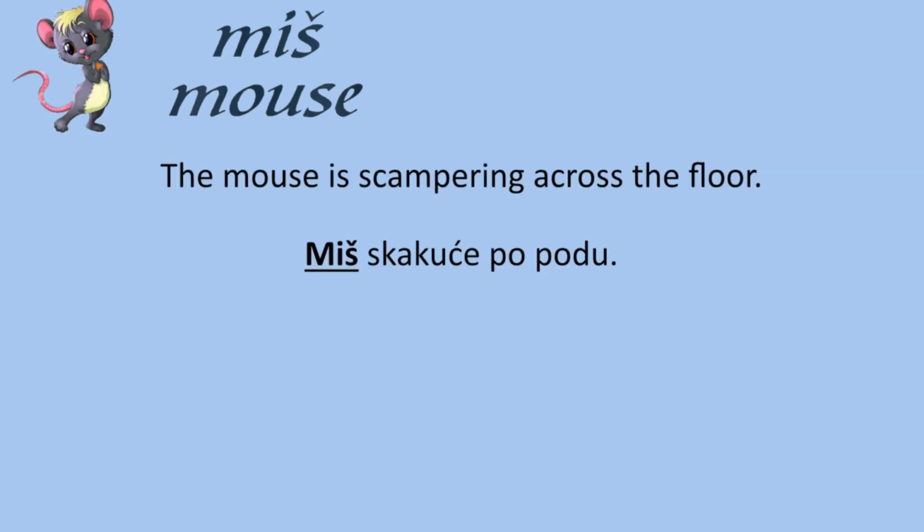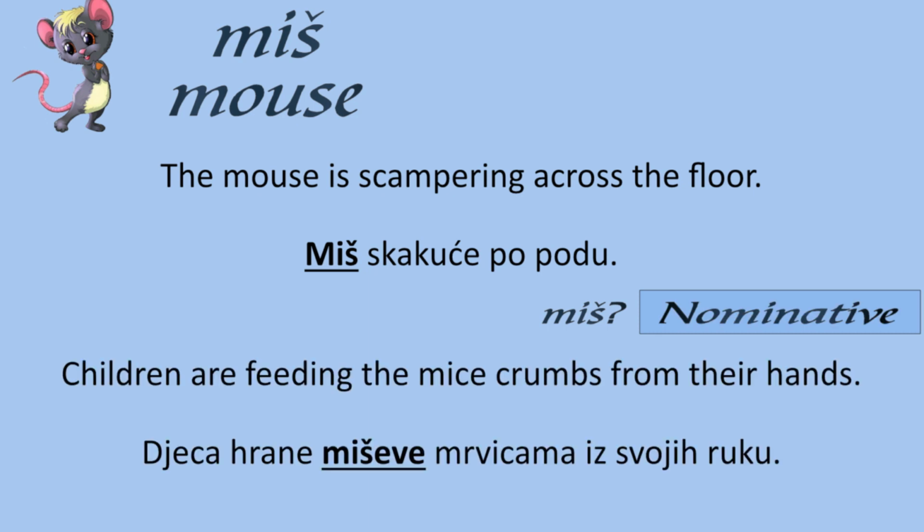Mouse is miš. The mouse is scampering across the floor. Miš skakuće po podu. Miš is in the nominative case. Children are feeding the mice crumbs from their hands. Djeca hrane miševe mrvicama iz svojih ruku. Miševe is plural and in the accusative case.